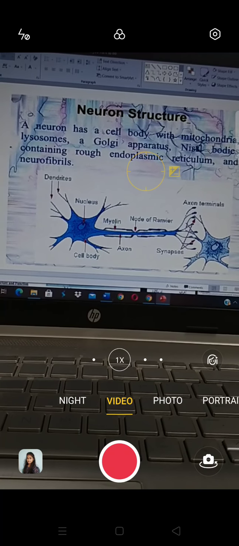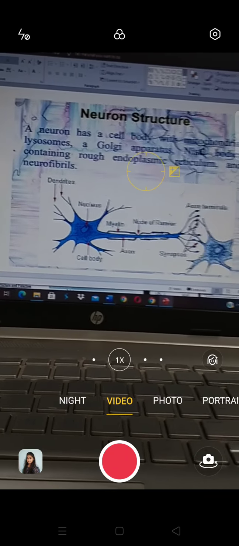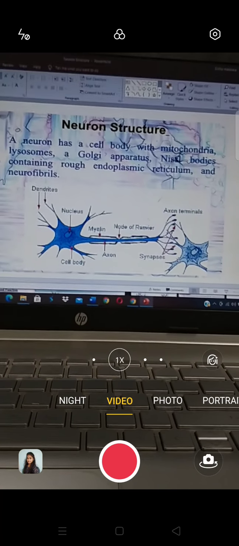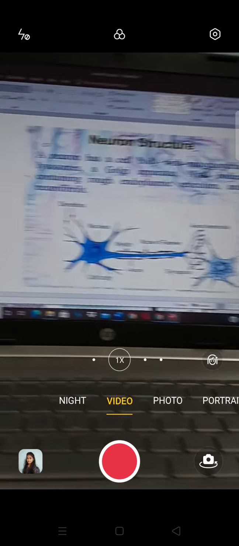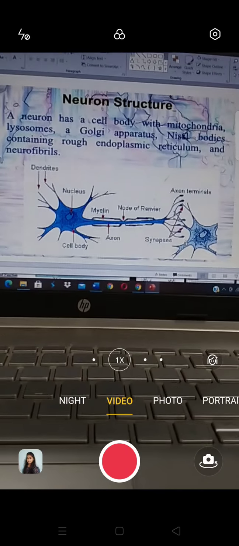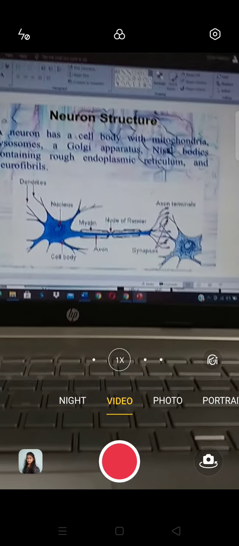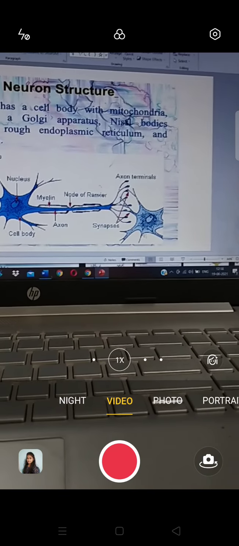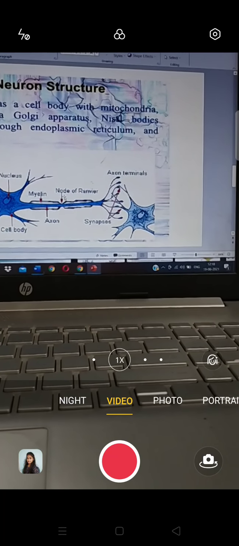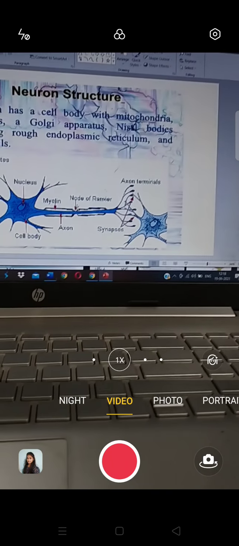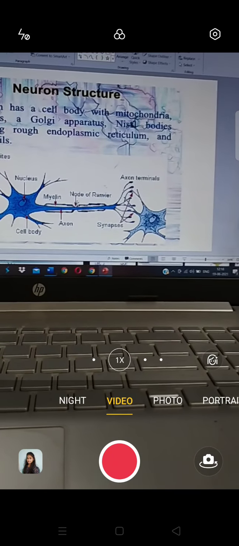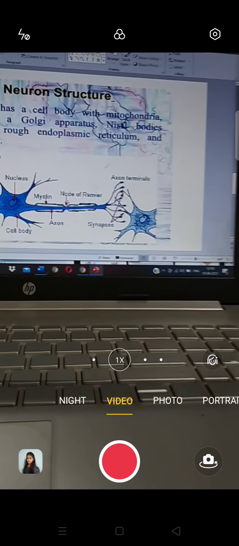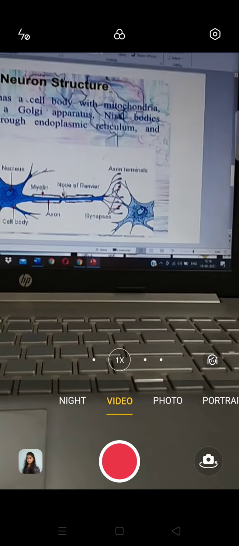The myelin sheath is highly developed in vertebrate neurons, and it is not continuous but leaves small naked areas at regular intervals. These naked areas are called nodes of Ranvier. The cell body and the terminal fibers of the axon are not covered by the myelin sheath.